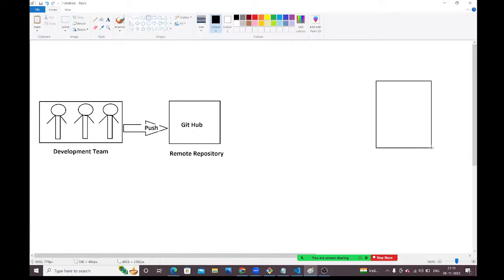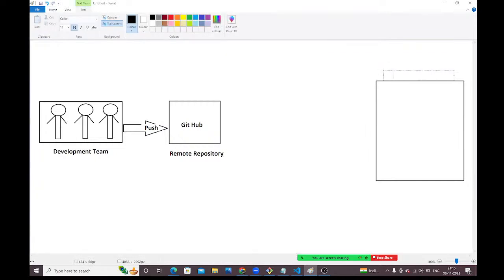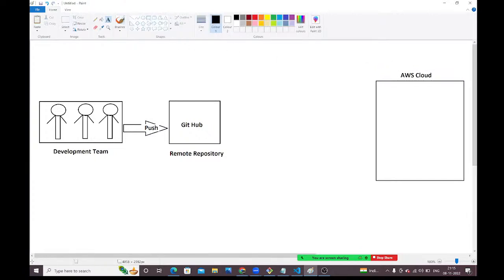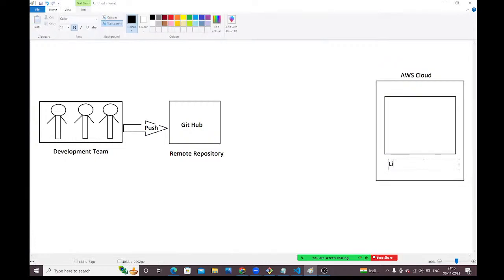So this is my AWS cloud, and in the AWS cloud I'm going to create the infrastructure. Here I will create some Linux virtual machines. This is my Linux virtual machine.